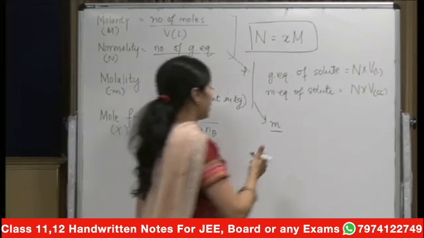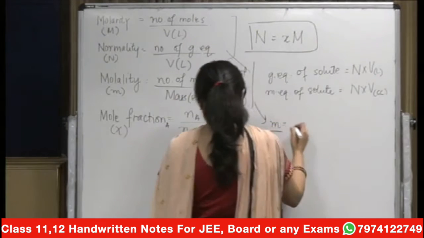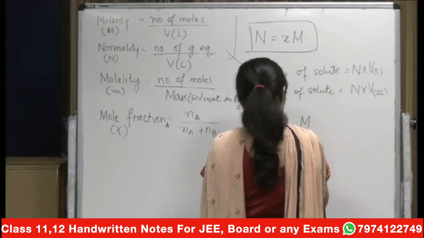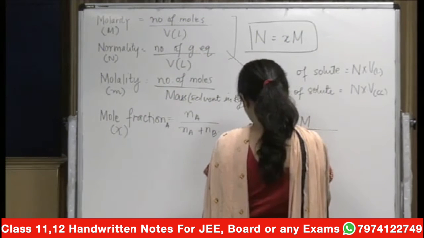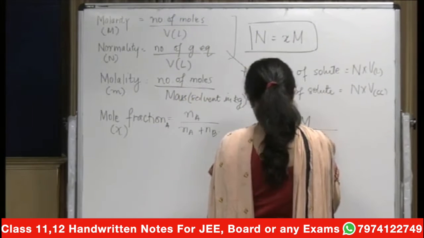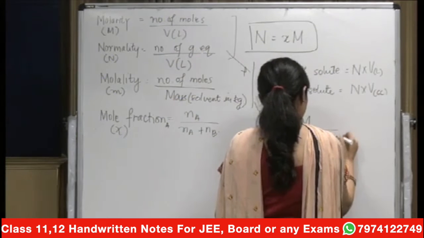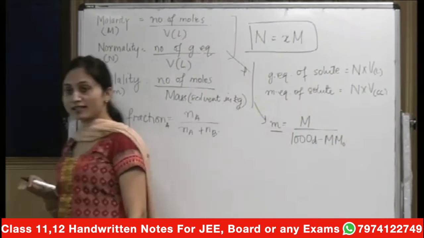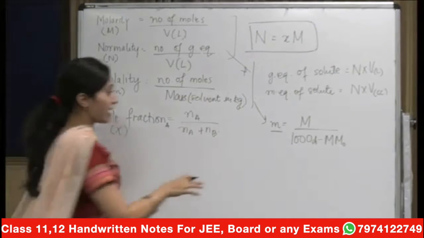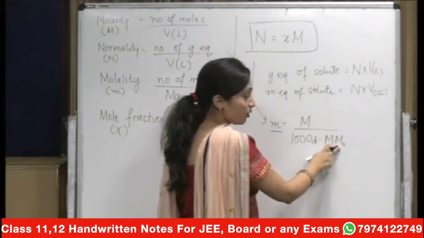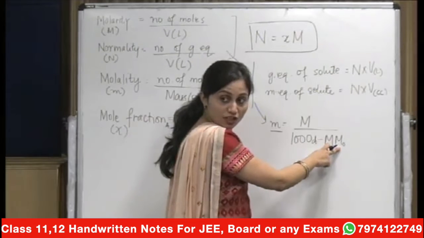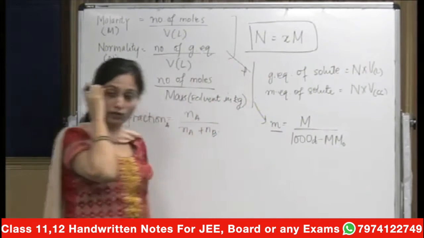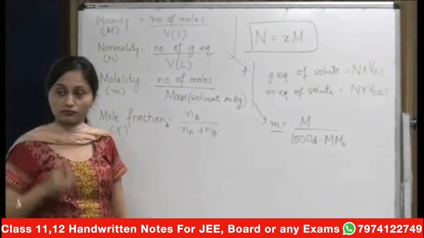So here molality can be written as, I am just giving you the formula straight away, m equal to M upon 1000 d minus M m naught, where you know what is capital M? That's the molarity. What is your m naught? That is your molar mass of the solute. And what is your m? That is your molality. Fine.